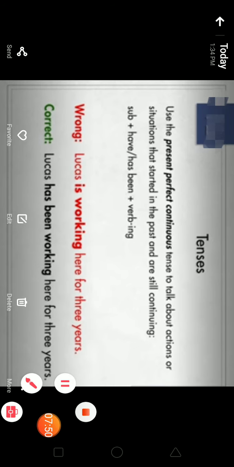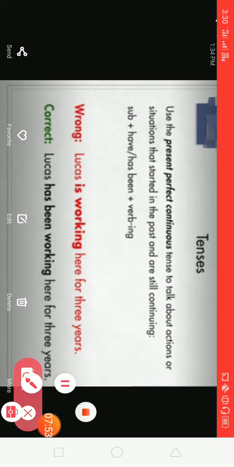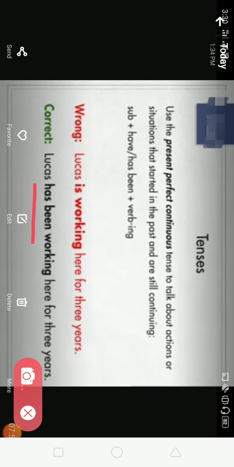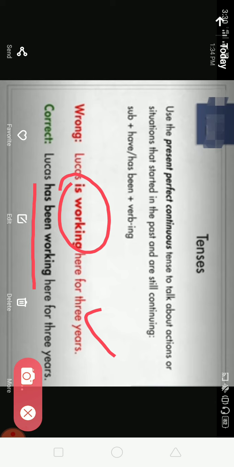But for 3 years, if he has been working for 3 years, the structure of the sentence should be perfect continuous. So the correct answer is, Lucas has been working here for 3 years. You can't use is working because he has spent 3 years in that office.